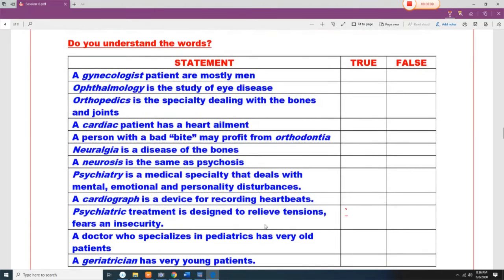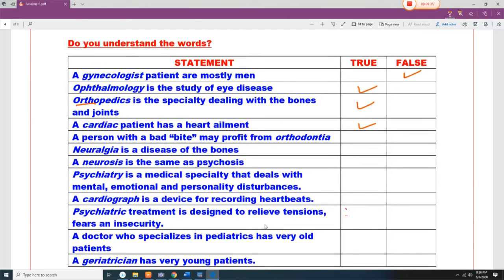Are gynecologist patients mostly men? No, women, so it's false. Ophthalmology is the study of eye disease, correct. Orthopedics is specially dealing with the bones and joints. Ortho means straight, so you are going to straighten the bones. So true. A cardiac patient has a heart ailment, yes. A person with a bad eye may profit from orthodontia?